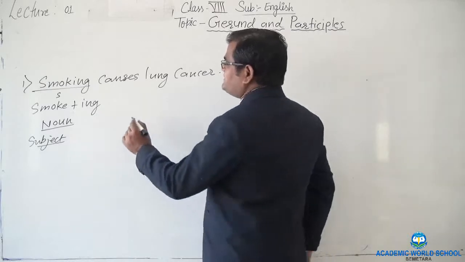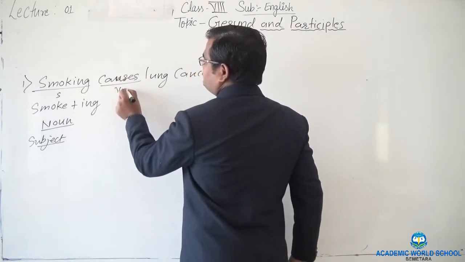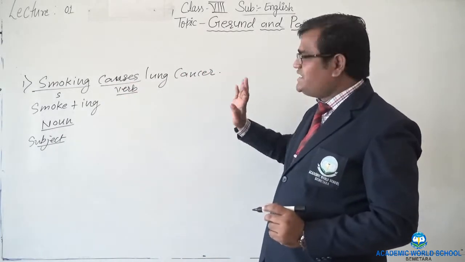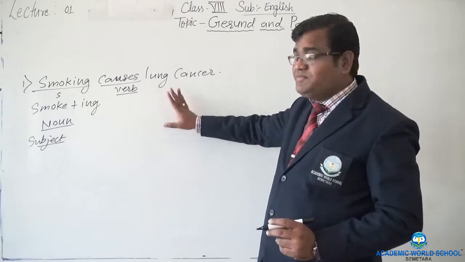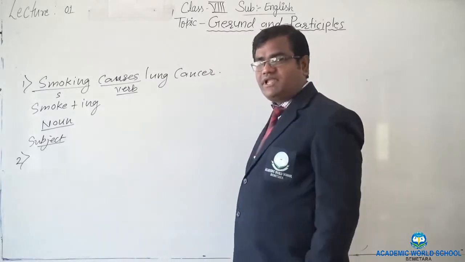Now, what is the verb of the sentence? Causes, C-A-U-S-E-S, is the verb of the sentence. It means smoking is not the verb of the sentence at all, right? I hope you understood this example as a subject. Now let's take one more example.